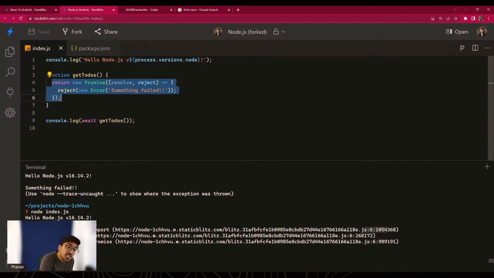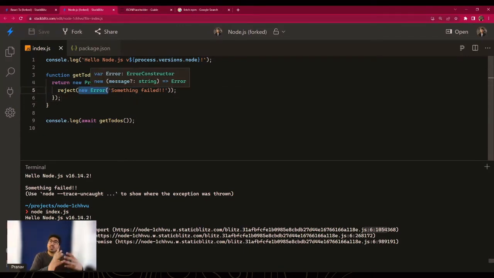But now it seems clear that it's an error. And the reason it is clear now to JavaScript is because we are actually passing a new error, which is the error constructor. We are using that and then passing our message. So JavaScript will consider it as a legit error, and your message will also be shown to the user. Whenever something fails in prod, you do want to see more information than just a string printed out of the console, right? At least that's what I prefer. So we have done 3 things. Let's go to thing number 4.